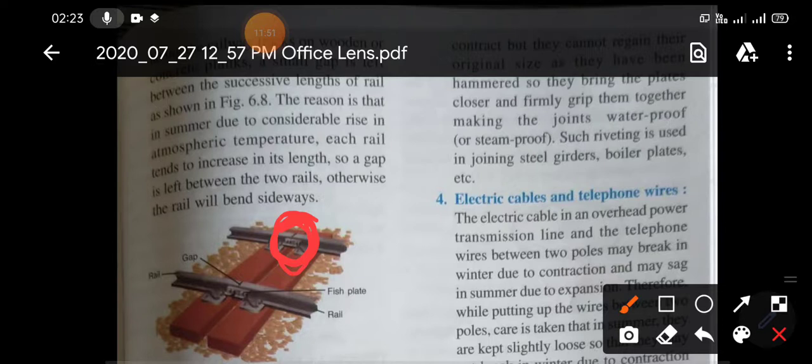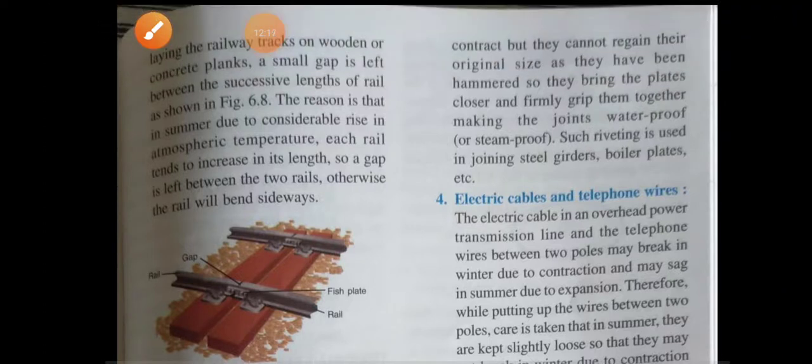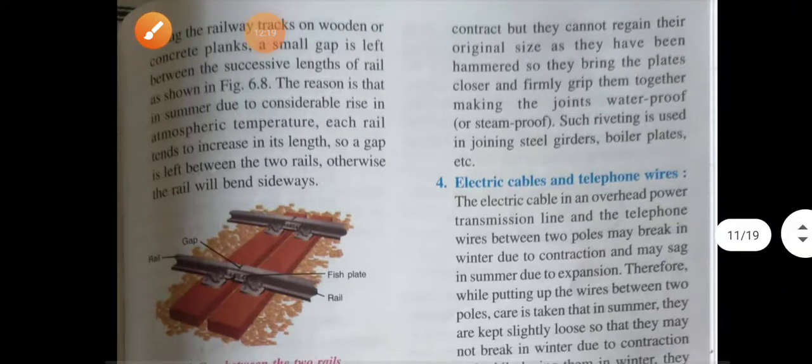So you have to give some space. Otherwise, if you do not leave some space, it will bend outward. On summer it will obviously expand, so if there is no space, then the railway tracks will bend outward, and then there can be an accident. That's why a small gap is left.